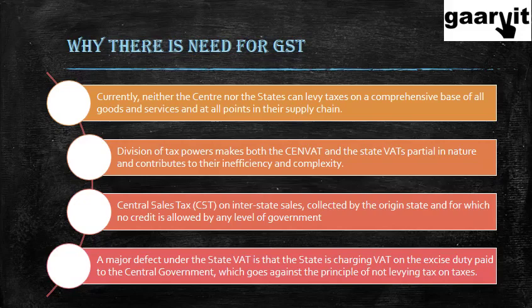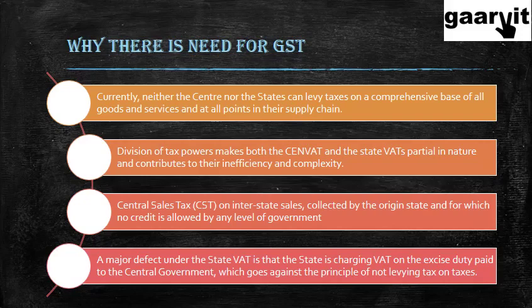Secondly, the division of tax powers makes both CENVAT and the state VATs partial in nature and contributes to the inefficiency and complexity. Basically, even if I try to explain the entire constitutional provision, you will get confused. For instance, I told you the CST, Central Sales Tax, is levied by the centre but collected by the state of origin. These rules are so inefficient and complex that it actually reduces the efficiency of the entire economy. So we need a more simplified tax structure.